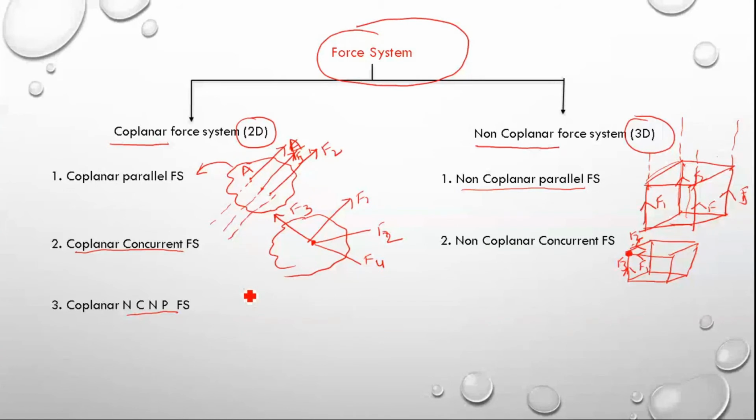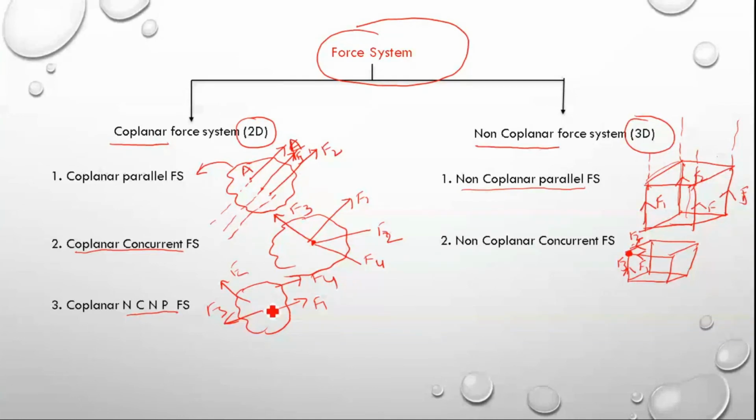For example, if you take a body, one force may act like this, F1, some force may act like F2, some force may act like F3, somewhere F4. Here all these forces are acting on a single plane, so it is a coplanar force system, but their lines of action are not parallel and not concurrent. That means their lines of action do not meet at a point.